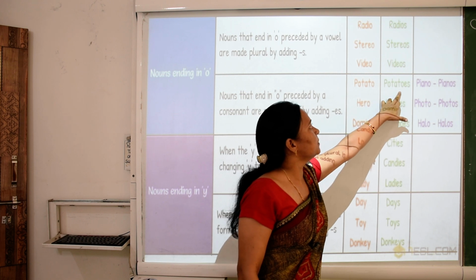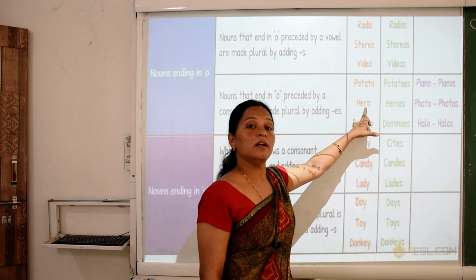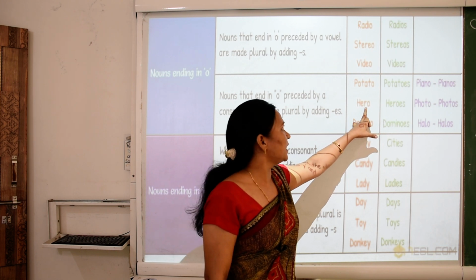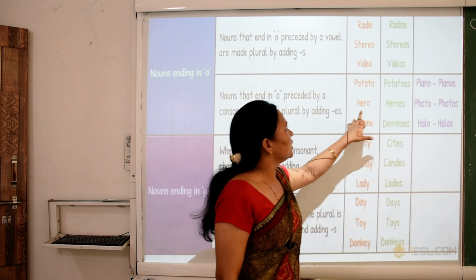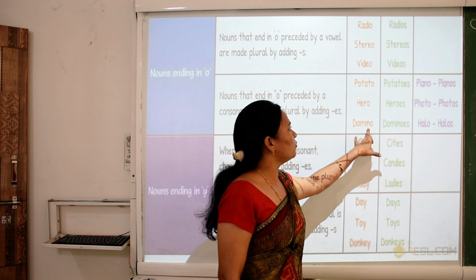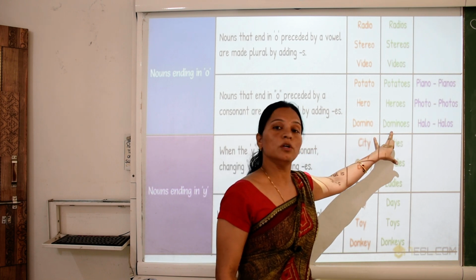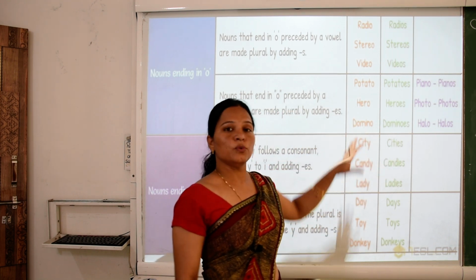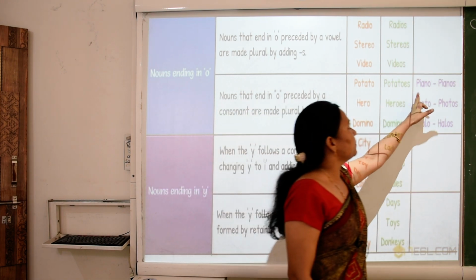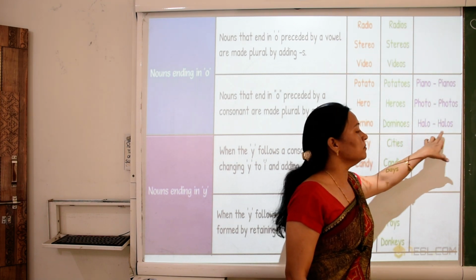Potato becomes potatoes. Hero: before o is r. R is a consonant, so adding es, hero becomes heroes. Domino: o is before n. N is a consonant, then domino becomes dominoes. A few words do not follow the same rules. That is, piano becomes pianos, photo becomes photos, and hollow becomes hollows.